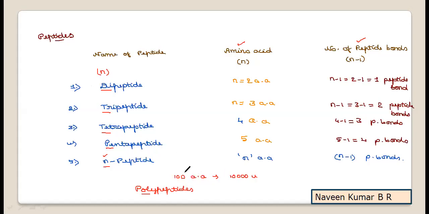Now, there are some exceptions, as I have already told. There are a few proteins with fewer than 100 amino acids that will also act as proteins. As an example, you can take insulin.